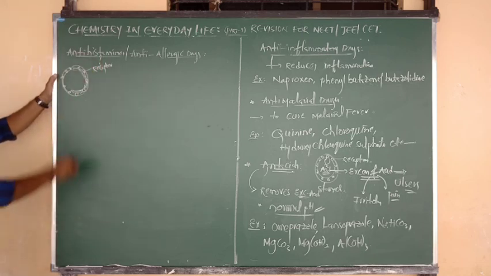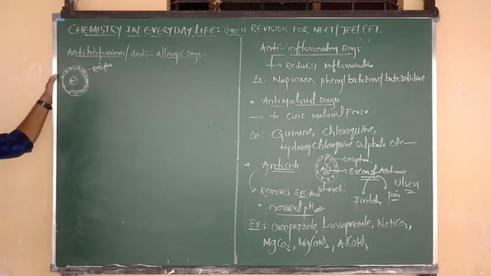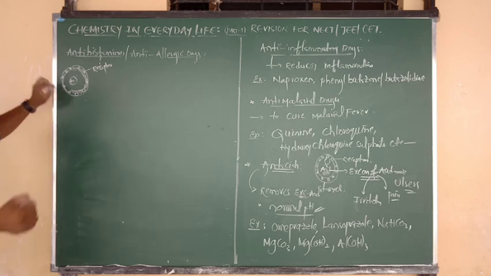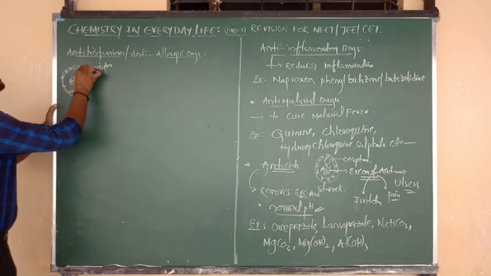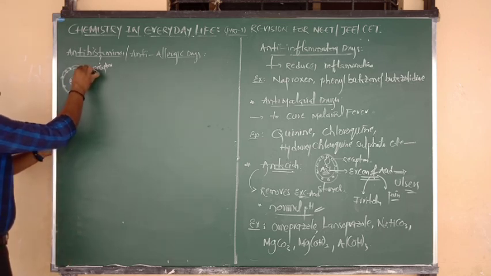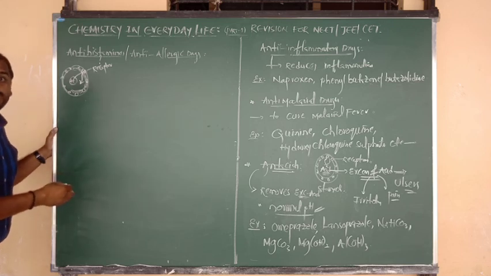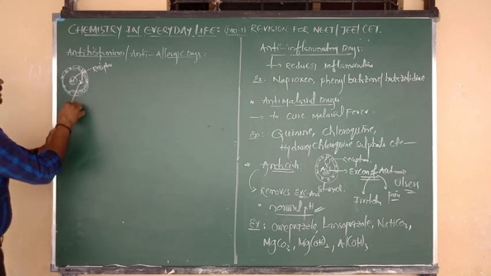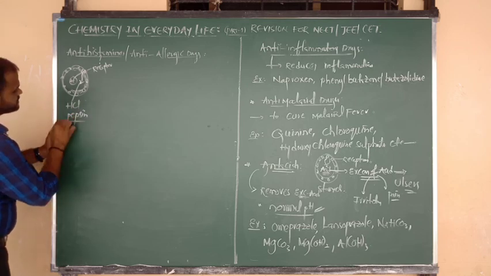Listen carefully. Histamine is a chemical which is secreted inside the stomach. It reacts with the receptors of the stomach wall. When histamine interacts with the receptor, from that receptor site there will be a release of HCl and also pepsin.